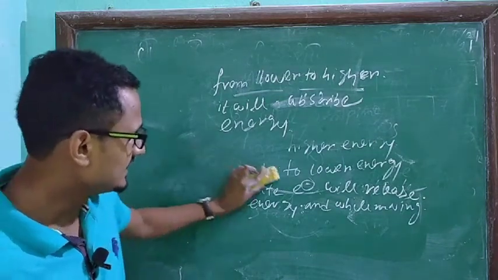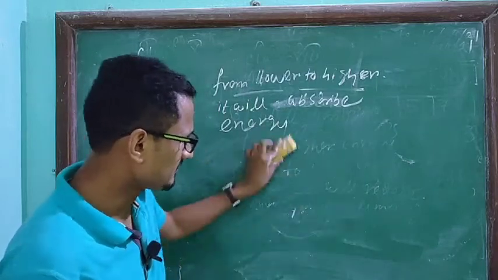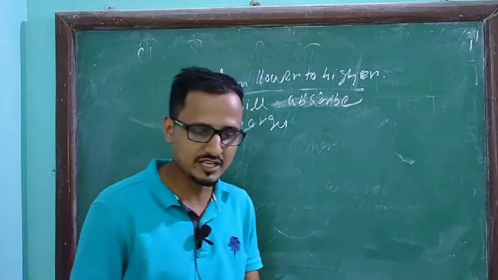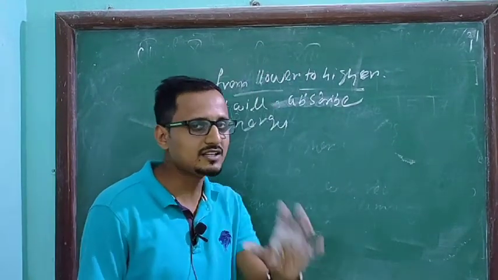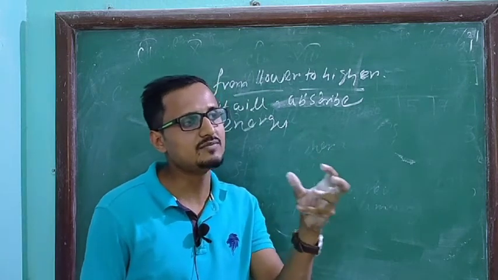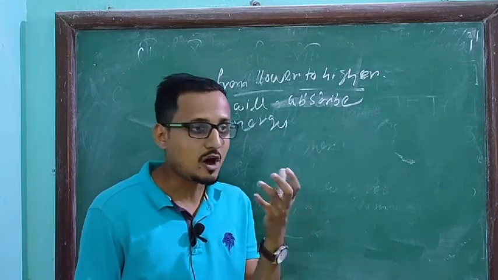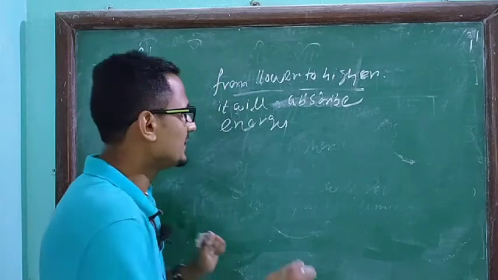Another piece of information is how many electrons can be present in a particular orbit, because different atoms have different numbers of electrons and protons. How many electrons can be present in a particular orbit? That can be calculated by the rule 2n square, where n is the principal quantum number.